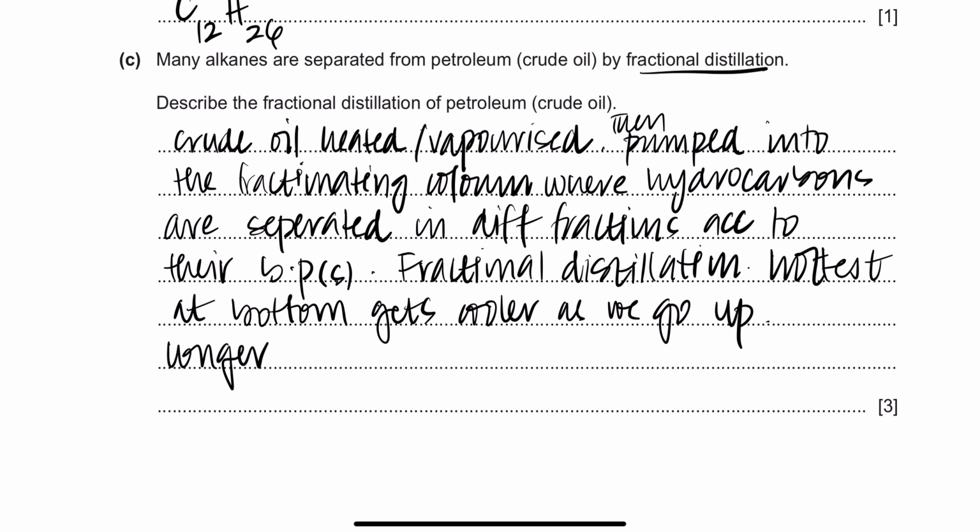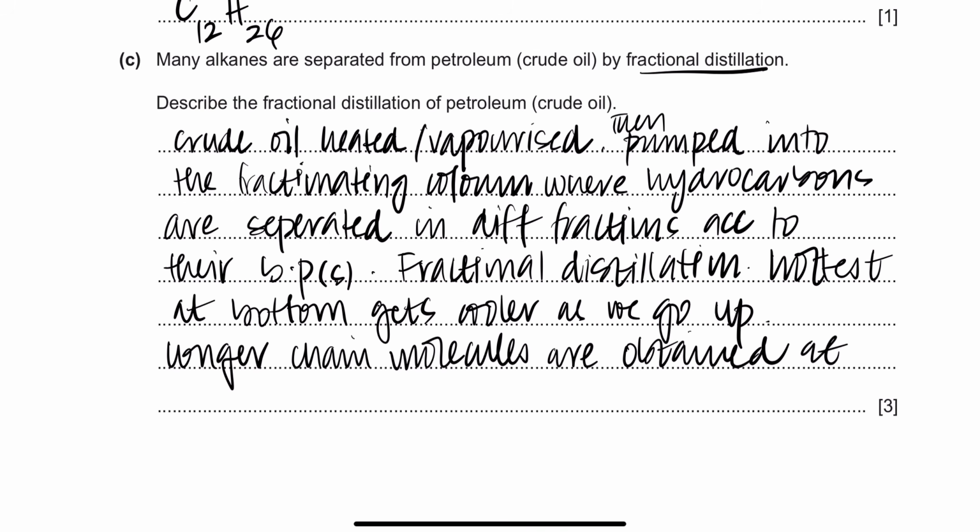See, the longer the question, the more marks it contains. That's why I've given you such a big detail. So that's how you're going to explain it, because it has 3 marks.